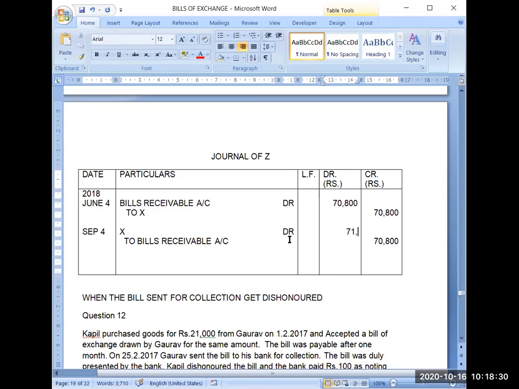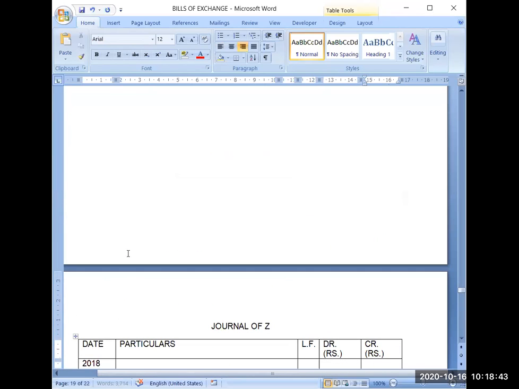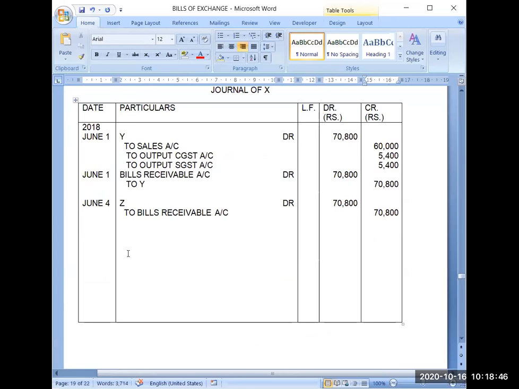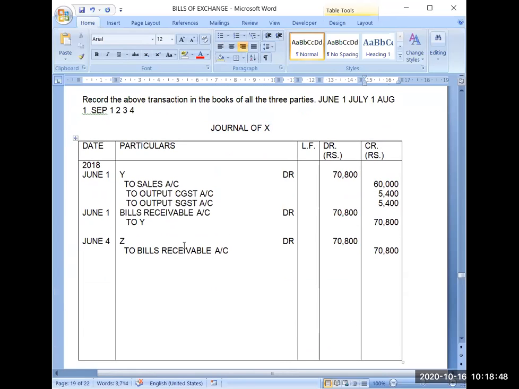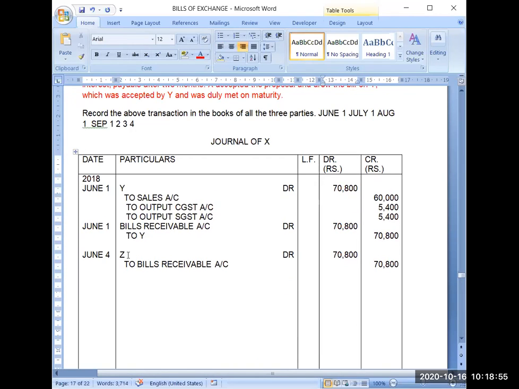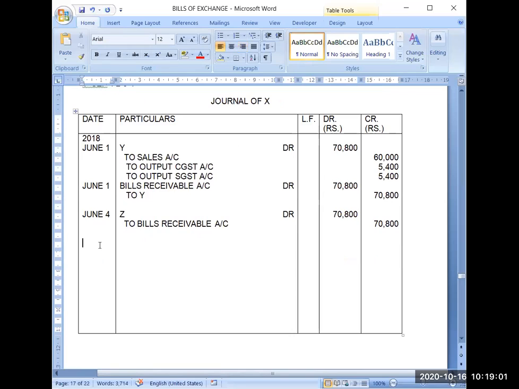Then bills received will be 70,800, but he has made a cash payment of 200. So he will credit his cash account also, credit goes out to the cash account, 200. Then X will also rectify the entry. Now he has to recover this 200 from, sorry, I have done this wrong entry. Okay, fine. Now X will record the dishonor.